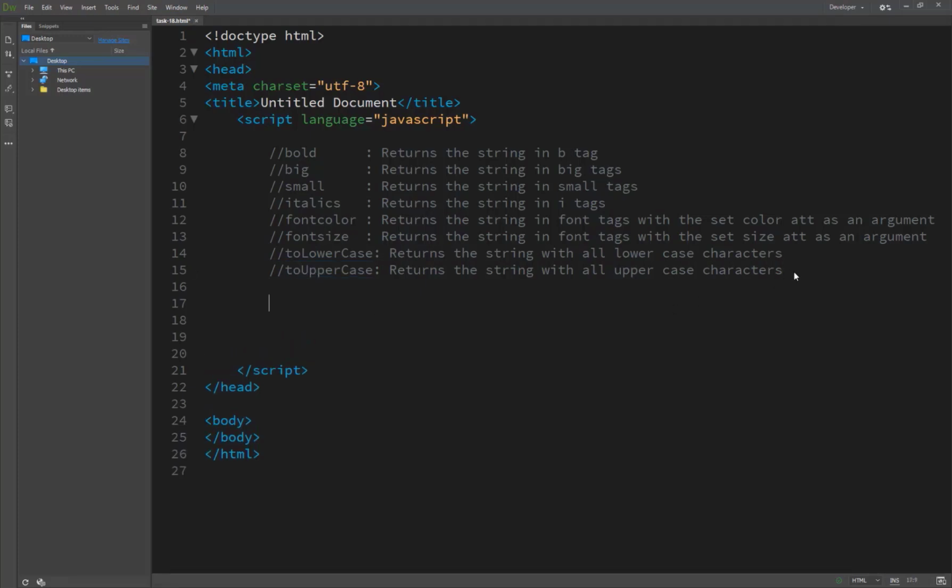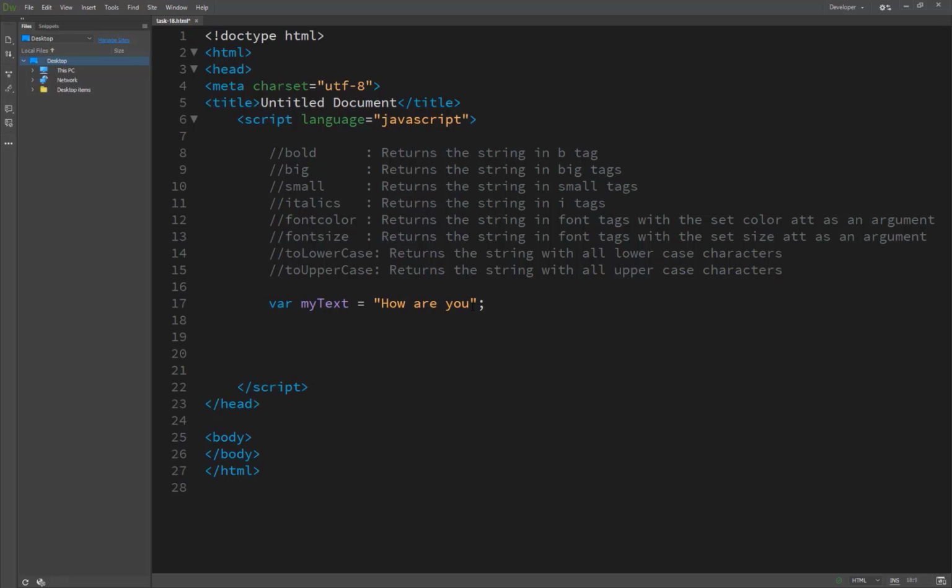So here we see how to format. We can easily format any string. So we can create a variable called my text is equal to "how are you".